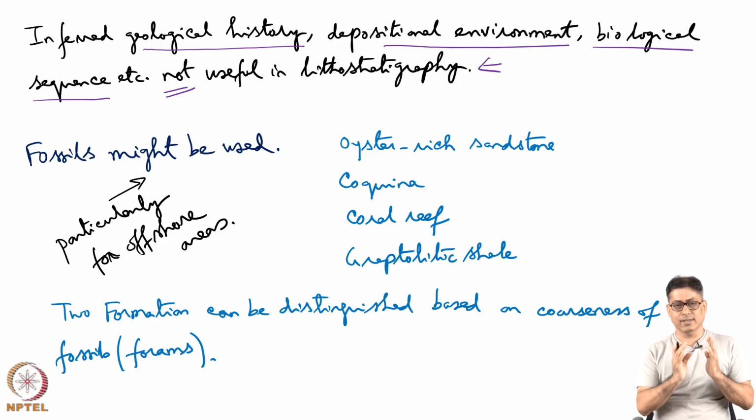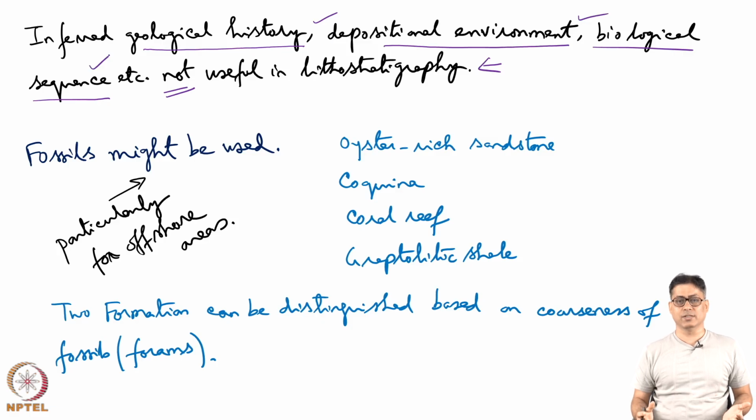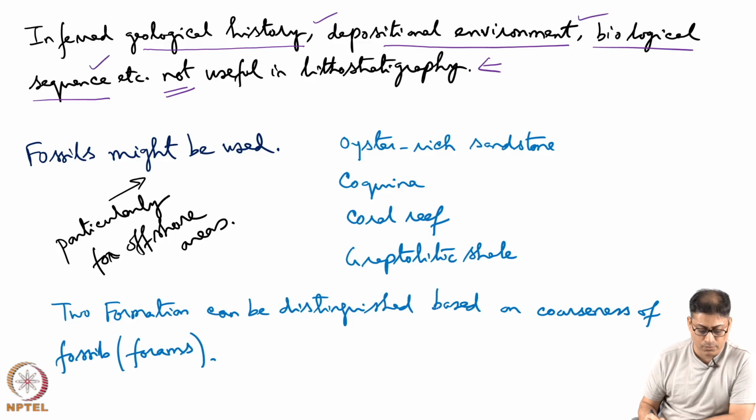We can say this is the lithostratigraphic information, and then we are adding up the geological history, the depositional environment and the biological sequence to bring a coherent picture of how the terrain has evolved with time. So, as I have told earlier, fossils might be used in lithostratigraphy, particularly in the offshore area. This has been found useful, and in what way?